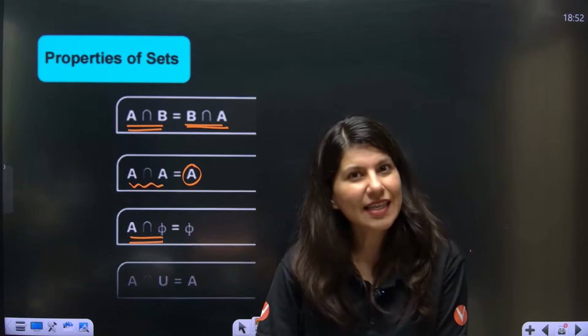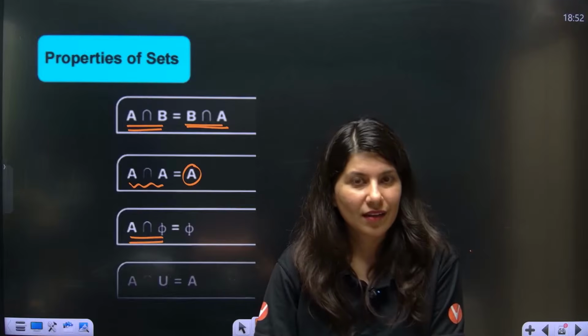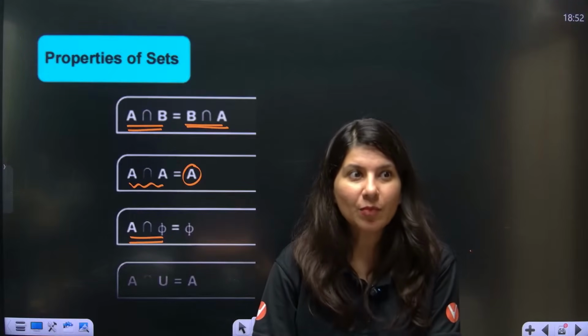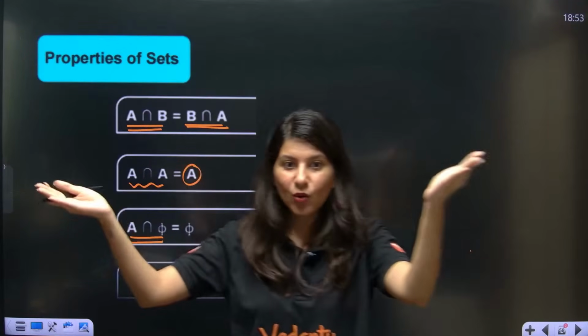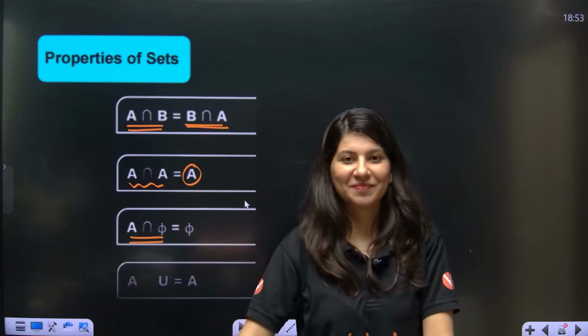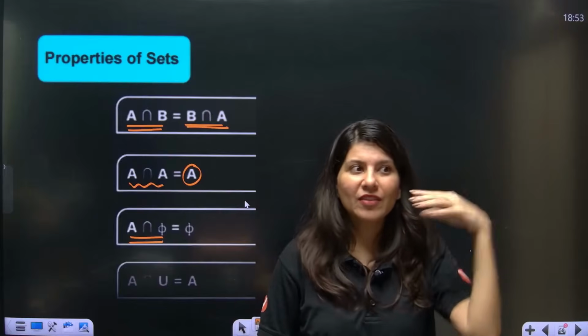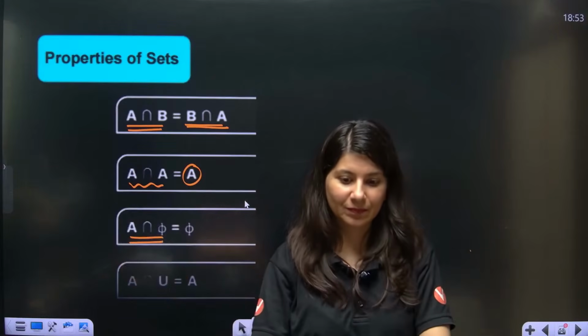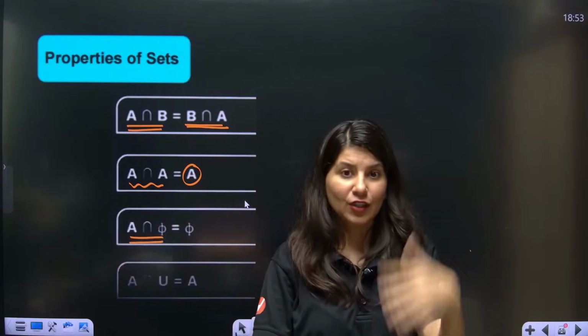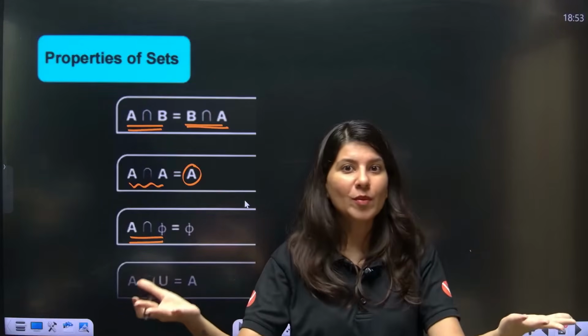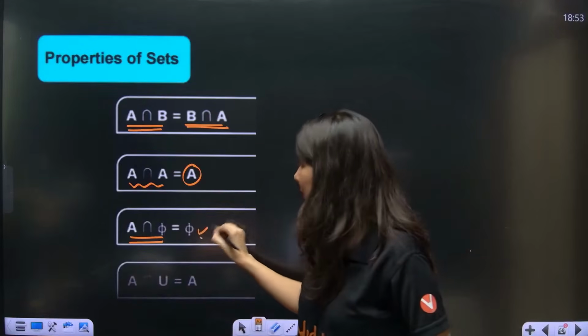A intersection null. What is the common thing between you and nothing? You and nothing. What is common? There is nothing common. So it will be nothing only.